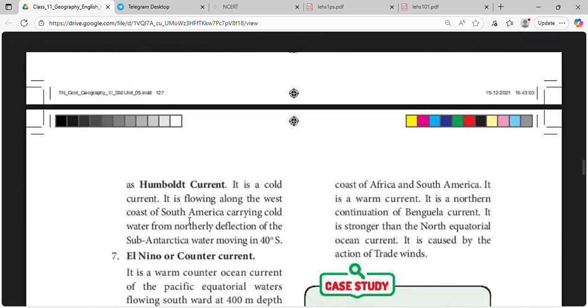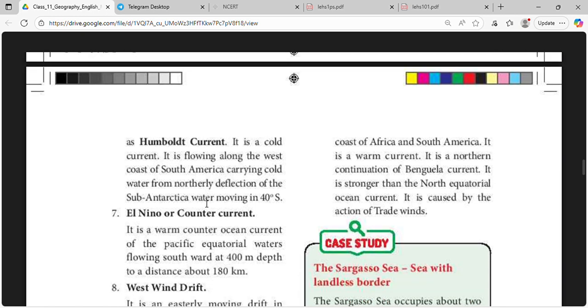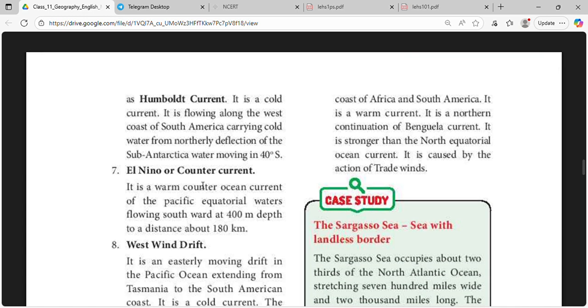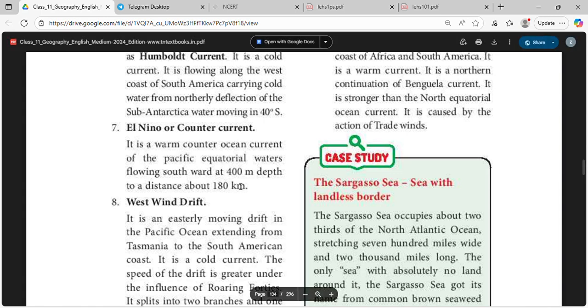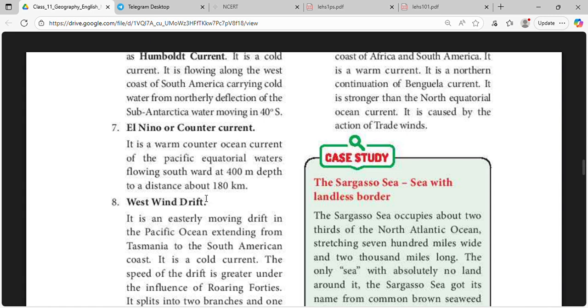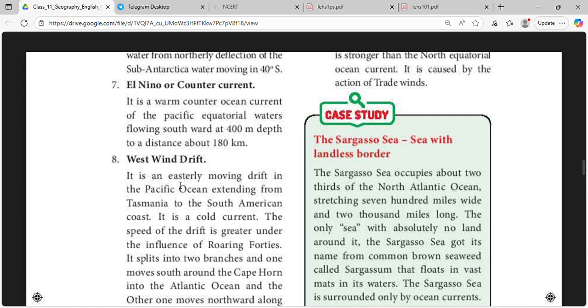It is flowing along the west coast of South America, carrying cold water from the northerly deflection of the sub-Antarctic water, moving in 40-degree south. El Nino current is a warm counter ocean current of the Pacific equatorial waters flowing southward at 400-meter depth and to a distance of about 180 km.